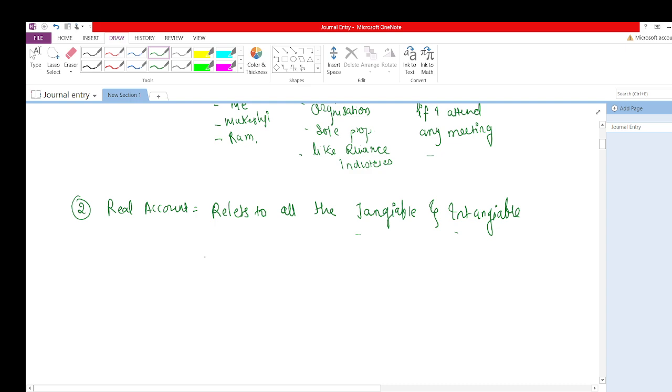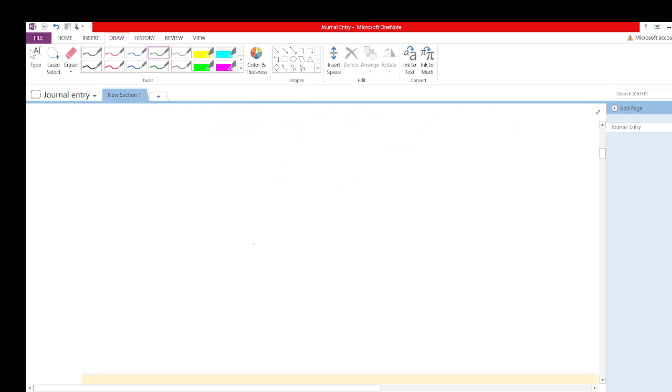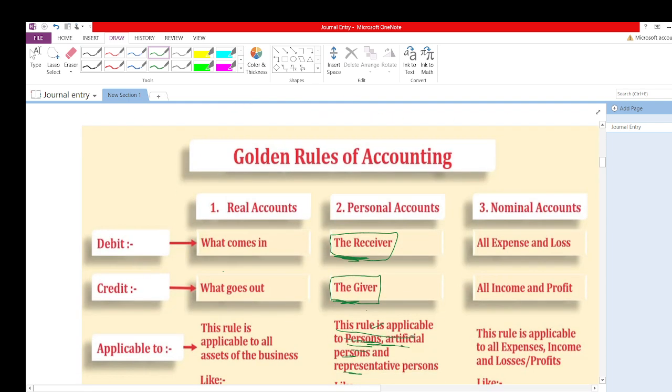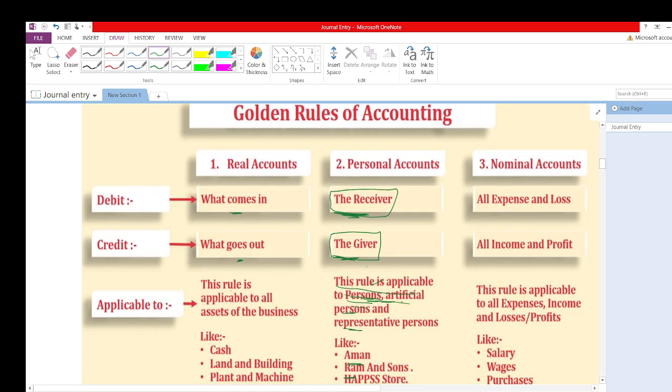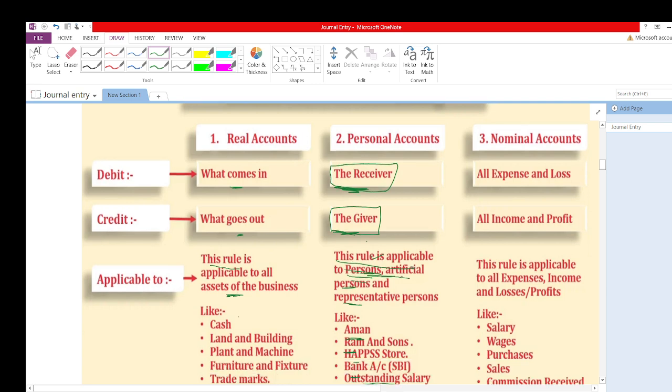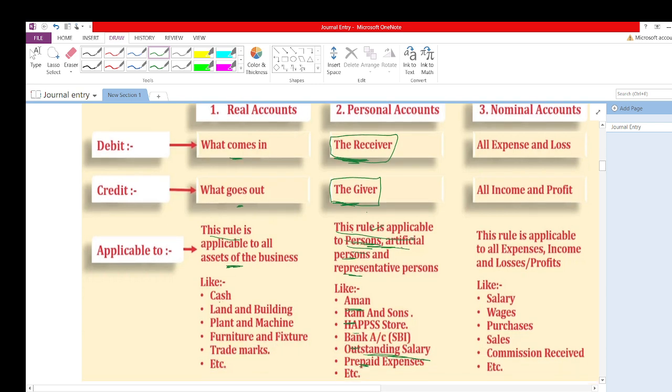Now, what is the rule of the real account? The real account's rule is debit what comes in, credit what goes out. Whatever is coming in, we debit in the journal entry; whatever is going out, we credit in the journal entry. This rule is applicable to all assets of the business, like cash, land and building, plant and machinery, furniture and fixtures, trademark.